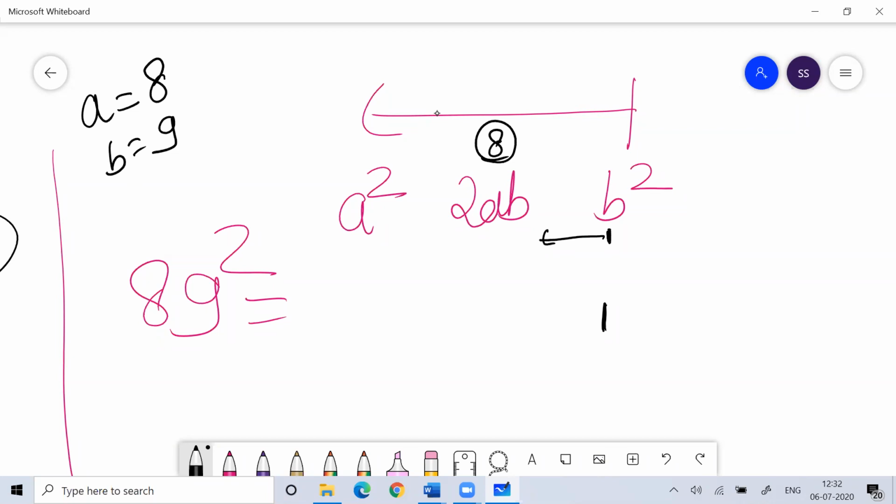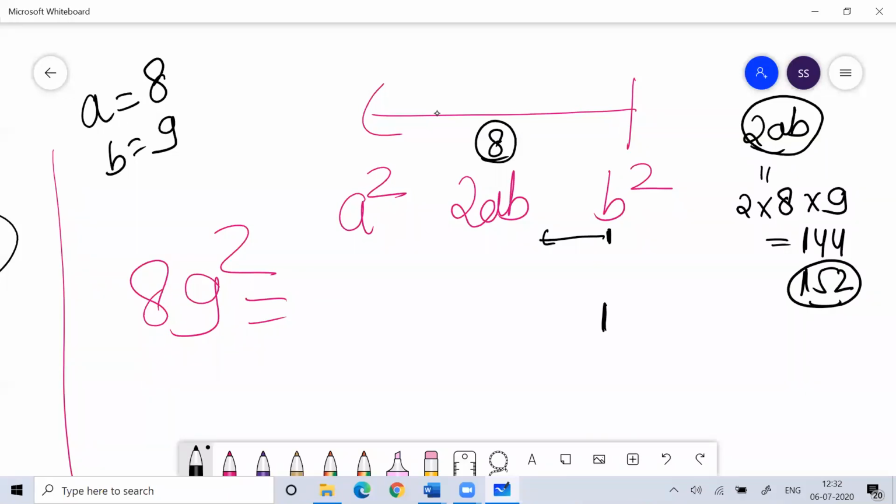Then Venki, we have to find 2AB. 2AB means 2 into 8 into 9, which is 144. So 144 plus 8 is 152. When you get 152, write 2 and take 15 carry. Now what is A, Venki? A is 8.